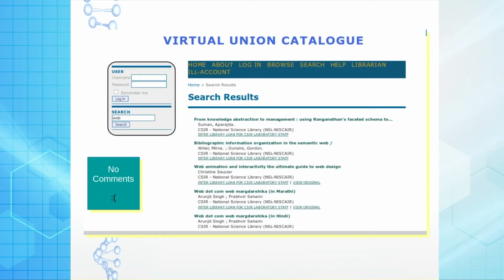But the search interface is not quite at par, not as per the definition of a Union Catalog. There I can search, but it gives me only the title, author and the holding library. No real-time item level status is available, and the display format is also too brief. So in no way does it match any definition of a Union Catalog.